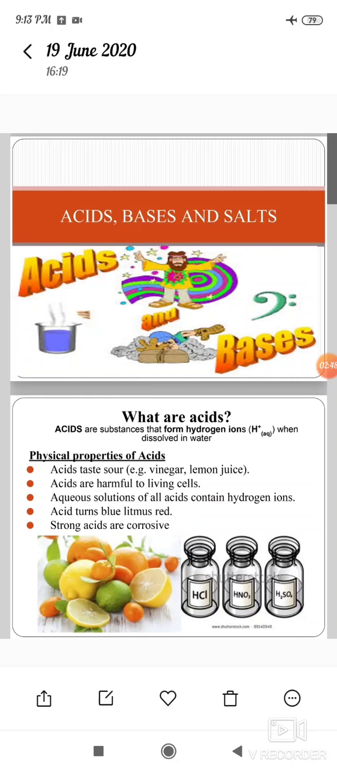Strong acids are corrosive. The examples of acids are hydrochloric acid, nitric acid and sulfuric acid. HCl means hydrochloric acid. HNO3 is the molecular formula of nitric acid. H2SO4 means sulfuric acid, which is also called the king of acids.